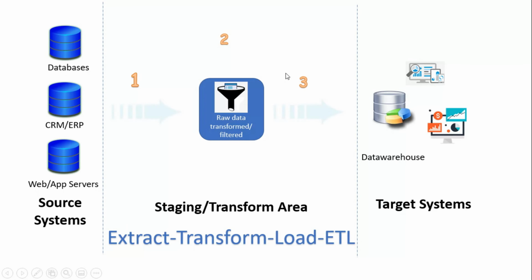That means point number 3. We won't get the entire source data here. From point 1 we are getting the entire source data to the transformation logic, but when you see point number 3, where we are loading, we load only the data which is needed to the target system.